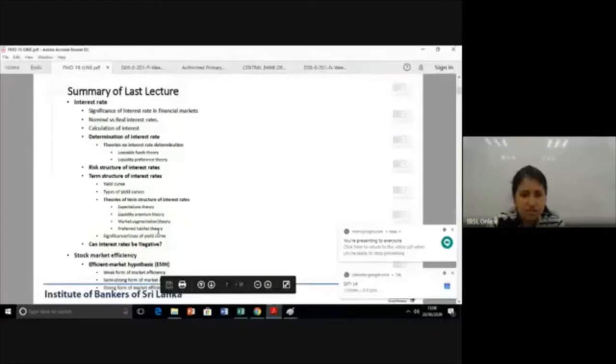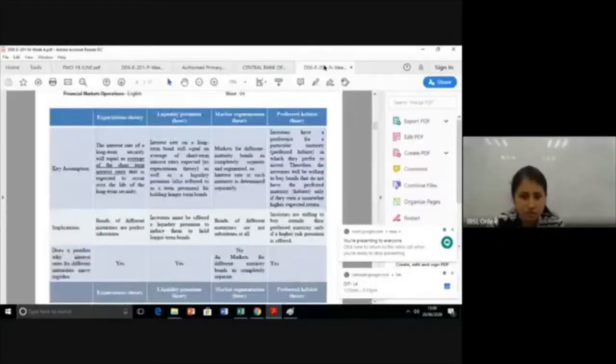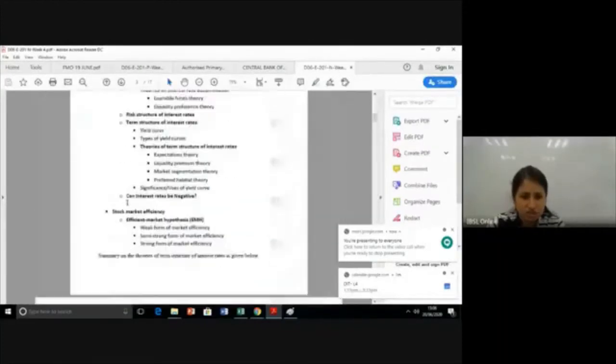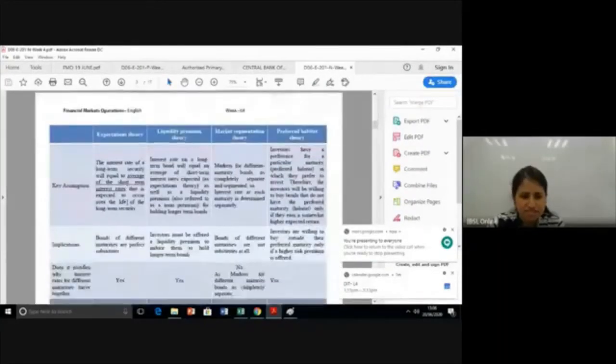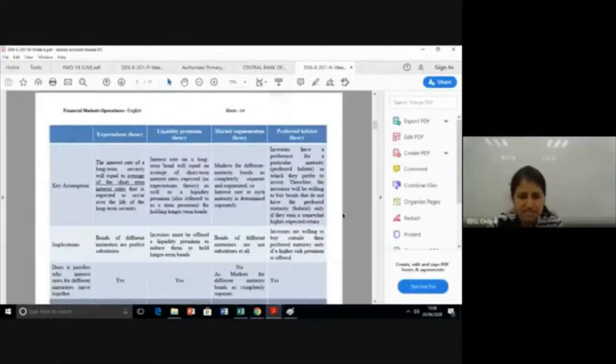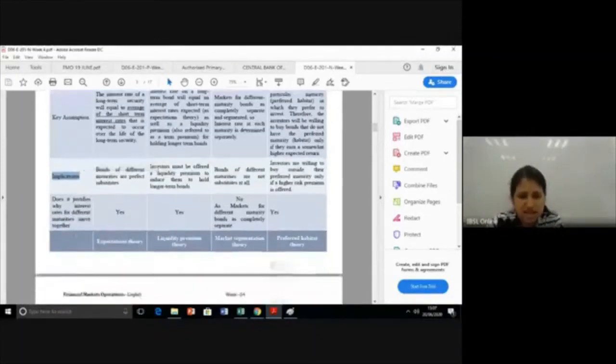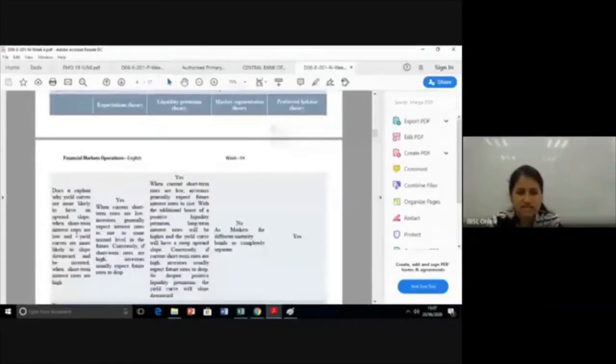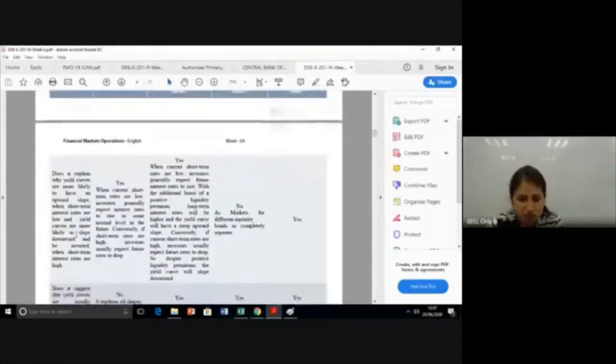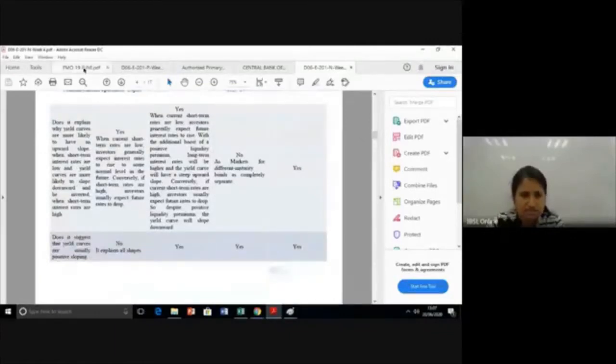In this week's note, I have included a summary for you. In that note, I have inserted a summary for you to study, to have these four theories in a more concise manner. I have differentiated them based on key assumption, the implication, what each theory is telling us, and different aspects which make these four theories different. So this is like a summary of the four, easier for you all to study. You all can go through that.